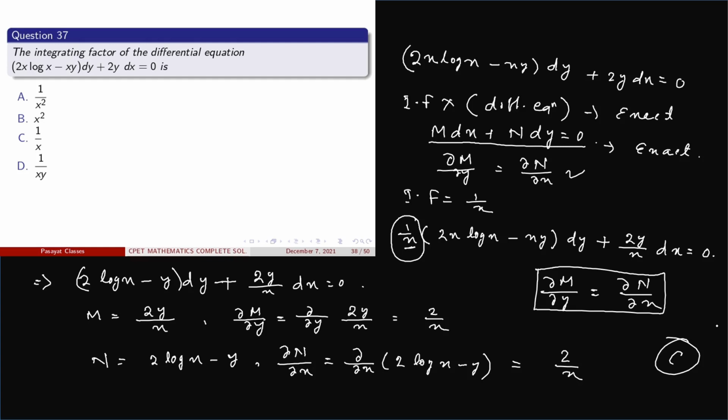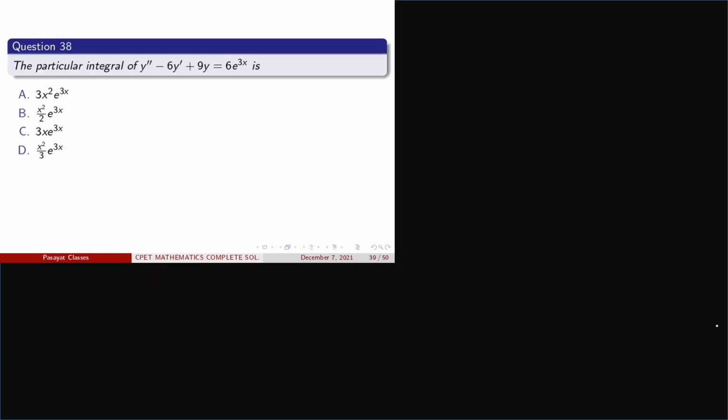Now come to another question. Here we need the particular integral of y'' − 6y' + 9y = 6e^(3x). So we have to find what the particular integral is.